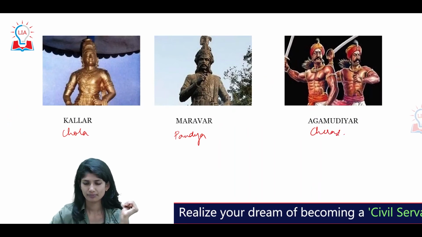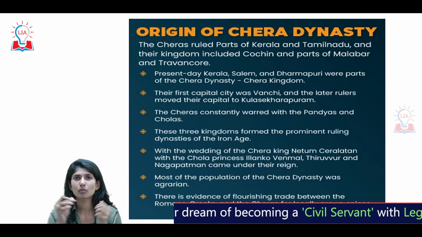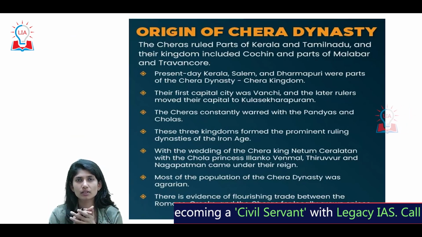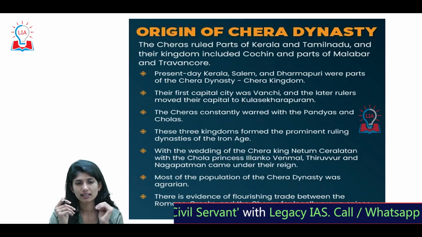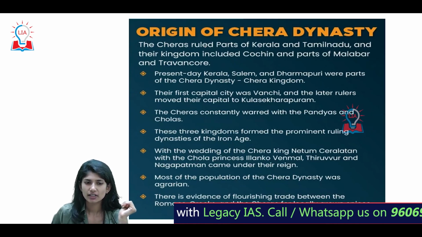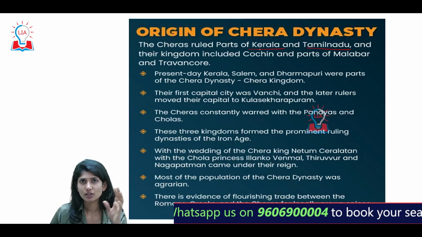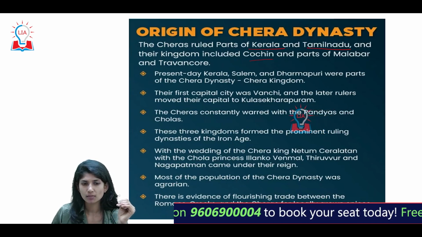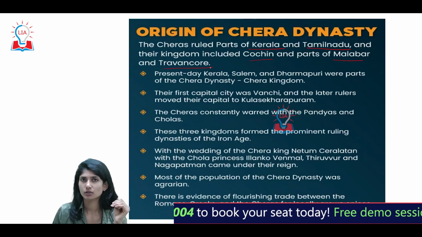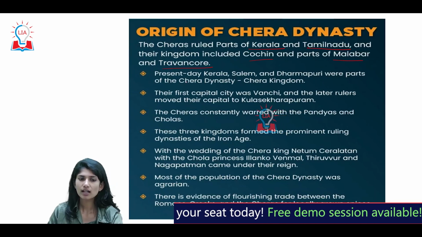Now, let's sum up what we have learnt about Cheras in the political aspect. Cheras ruled parts of Kerala and Tamil Nadu. Their kingdom included portions of Cochin and parts of Malabar and Travancore.